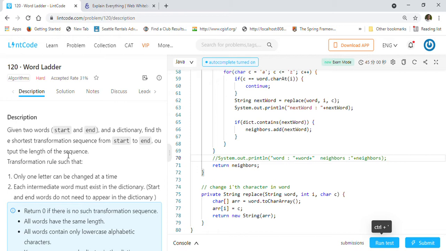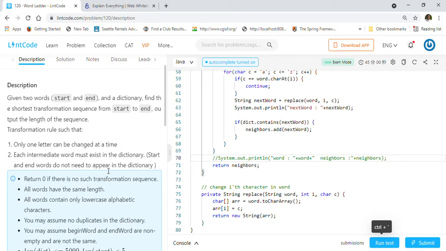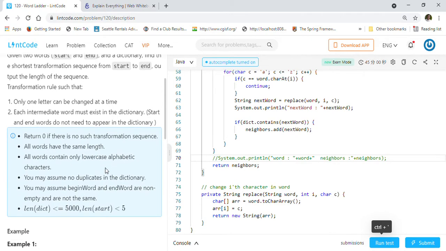So let's go through the details of the problem first, and then we will go into an example, and then we will propose a solution for how we are going to solve this problem. So given two words, start and end, and a dictionary, find the shortest transformation sequence from start to end. Output the length of the sequence. Transformation rule: only one letter can be changed at a time. Each intermediate word must exist in the dictionary. Start and end words do not need to appear in the dictionary.